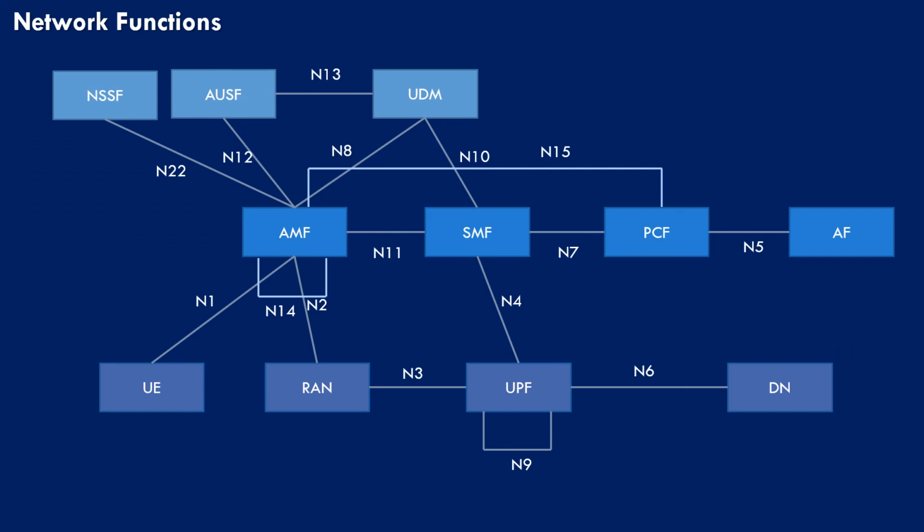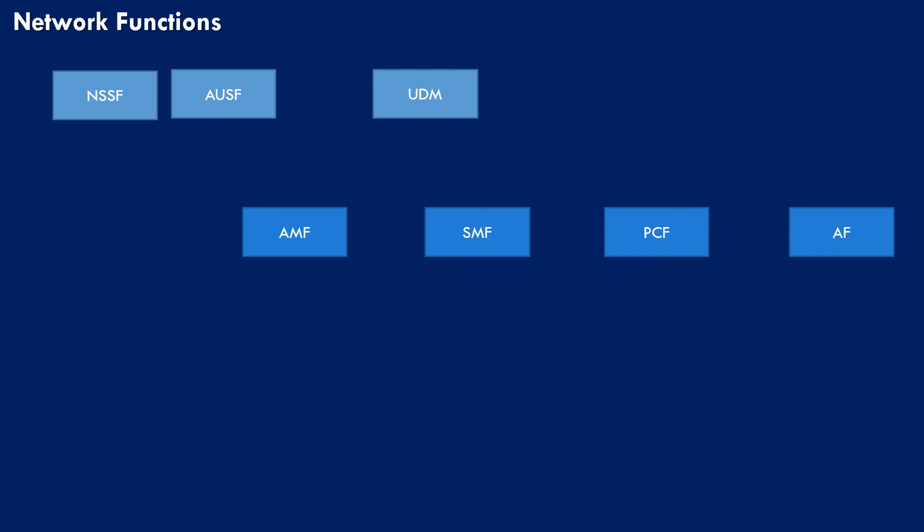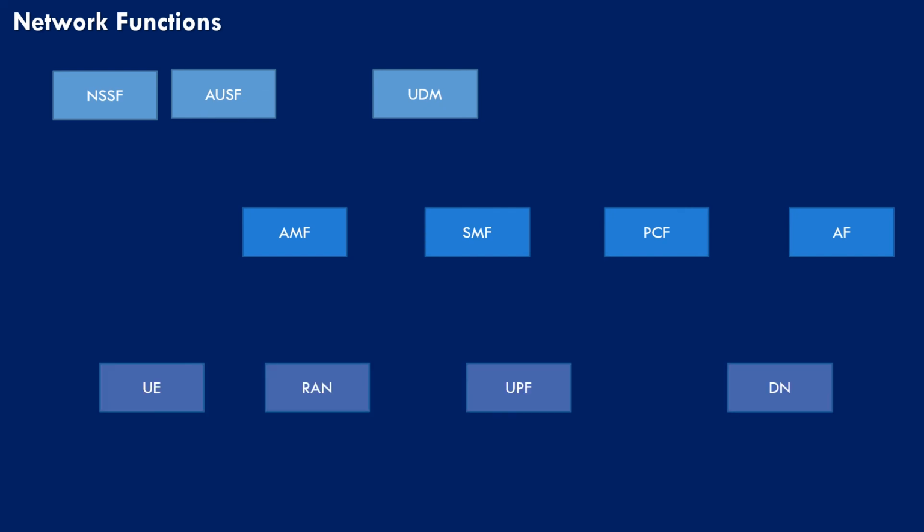So this is reference point based architecture of 5GC. It really looks complex and scary, although there is no need to mug up all the interfaces or the network elements, but it doesn't harm to have a clear understanding how these are interconnected. So I have tried to visualize all these network function interconnection, which I will share with you. First, let us have NSSF, AUSF and UDM, then AMF, SMF, PCF and AF, finally UE, RAN, UPF and DN.